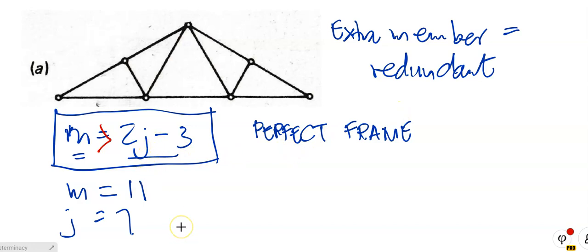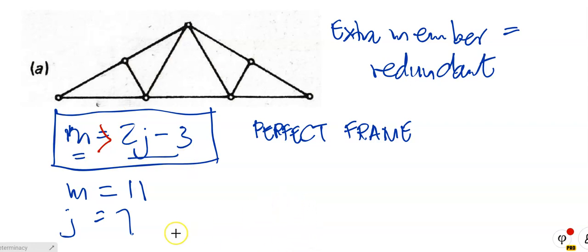When we do the check and find that M is less than 2j minus 3, the frame is potentially unstable. So when M is equal to 2j minus 3, we have a perfect frame. When M is greater than 2j minus 3, we have potentially redundant members. And when M is less than 2j minus 3, we have potentially an unstable frame.